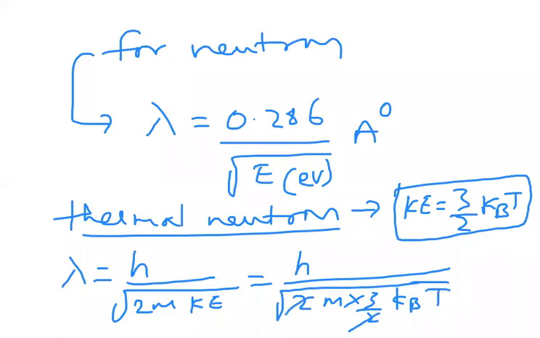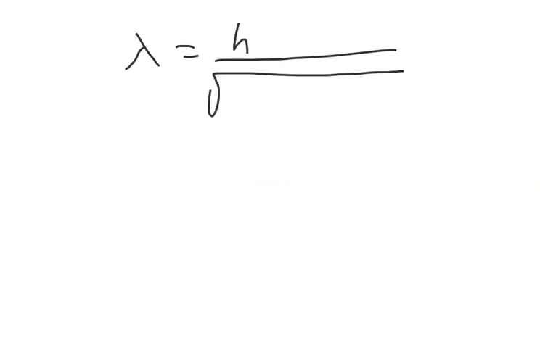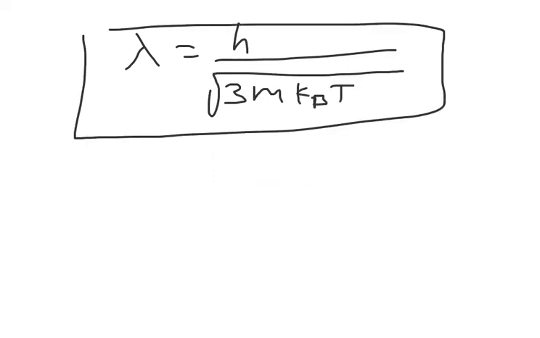So what is the formula I am left with? Lambda is equal to H by root over 3m into kBT. This is nothing but wavelength of thermal neutron.